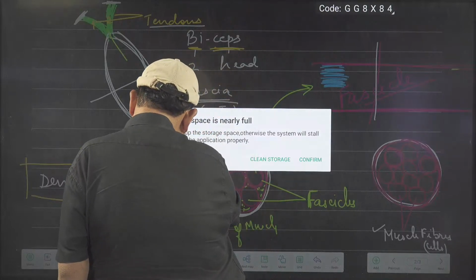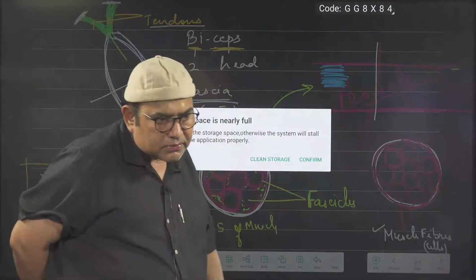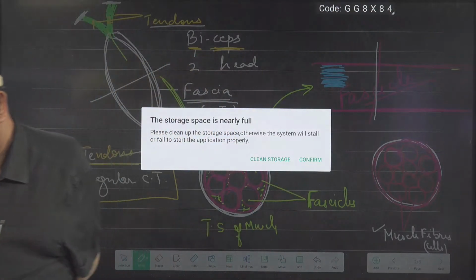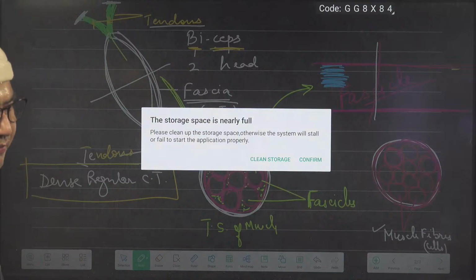Will install or fail to start, clean storage. What to do, boys? You people are smarter than us. Confirm or clear? It will not all disappear, will it?